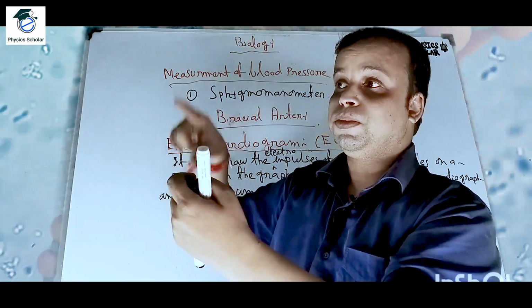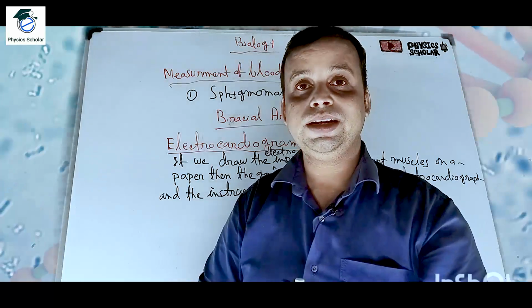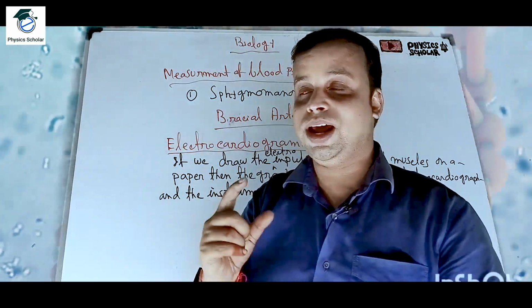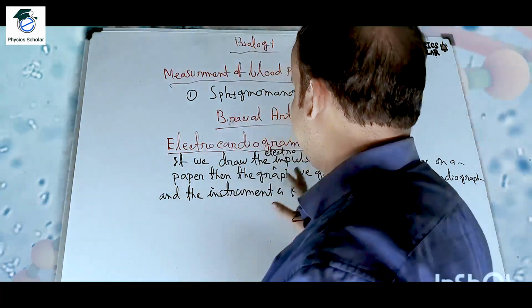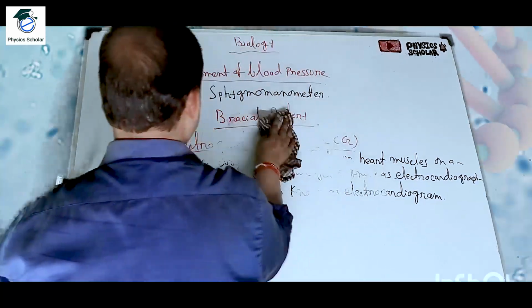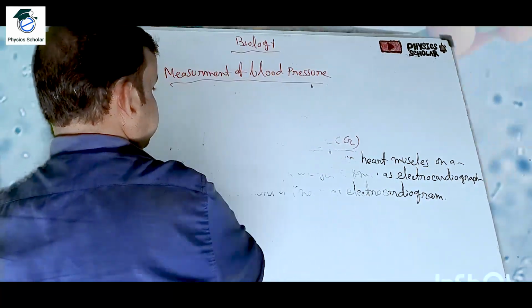So that graph is known as the electrocardiograph, and the total system is known as the electrocardiogram. Now, what can we determine by the electrocardiogram or electrocardiograph?